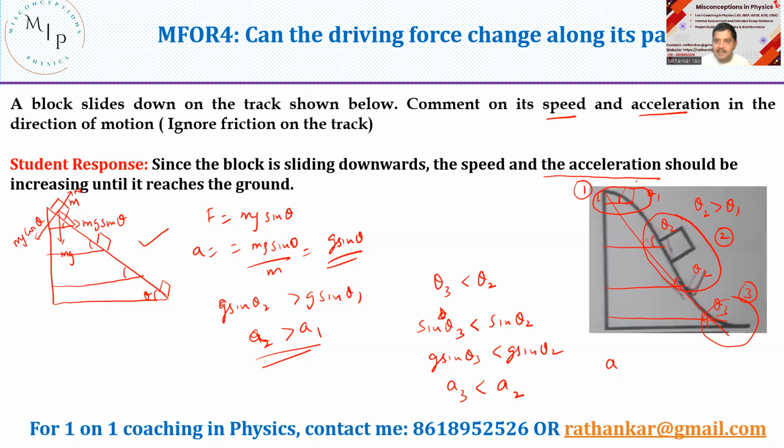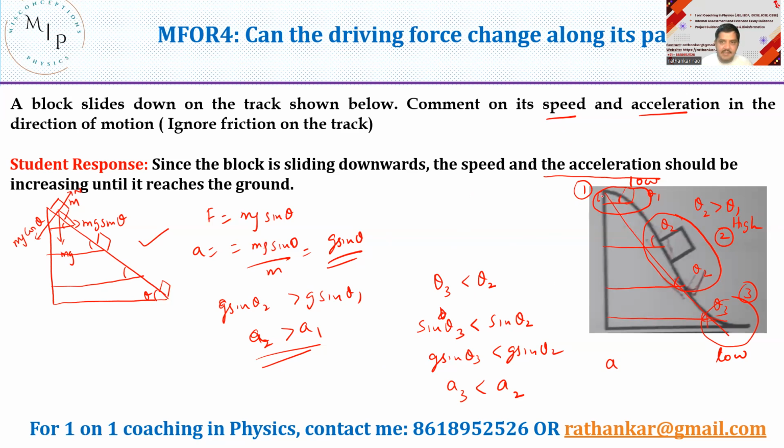Now I can say the acceleration here is very low, and then it becomes higher, and then it again becomes lower, right? So acceleration is lower, higher, and then lower. So it is not going to be uniform. Now correspondingly, when the acceleration is lower over here, speed increases, right? You need to look at the speed over here.